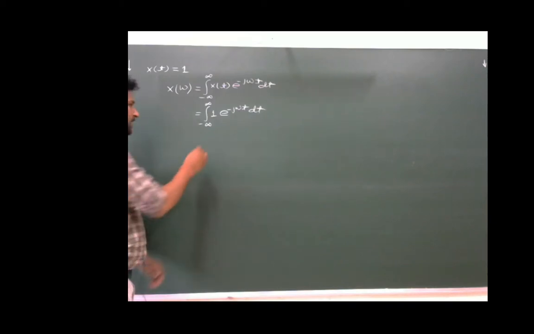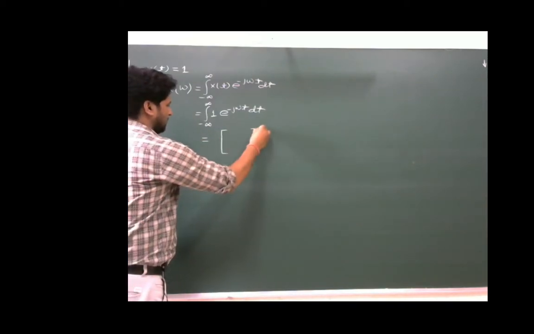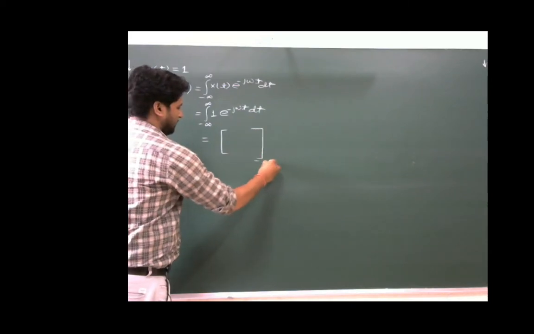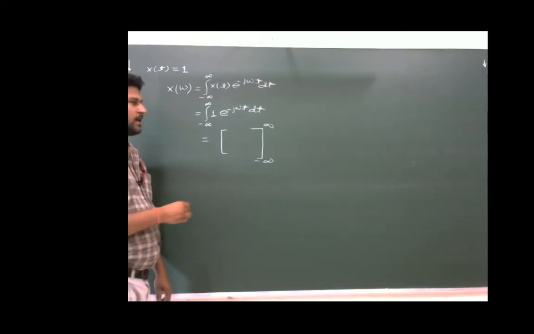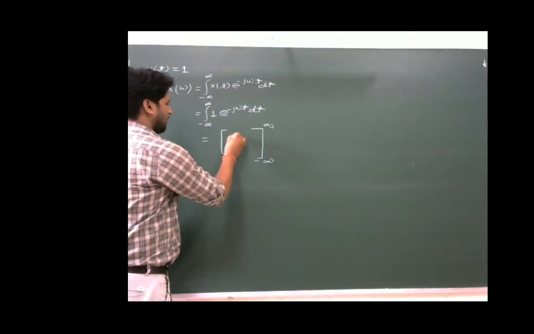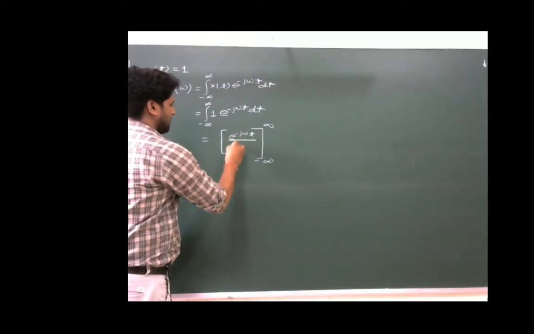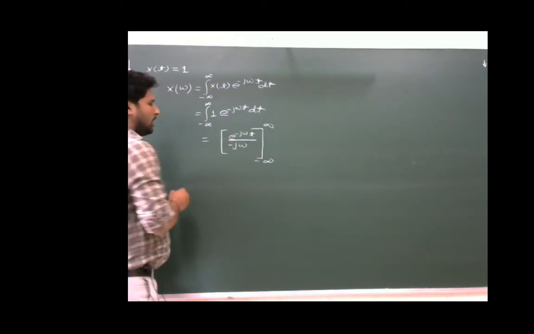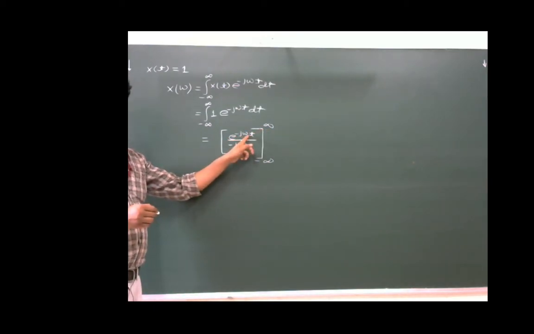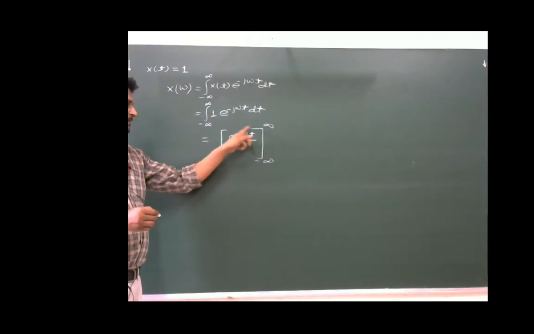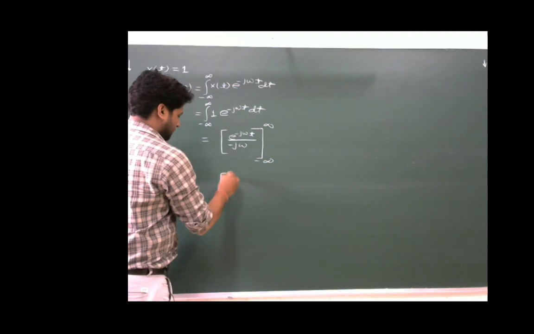Now on integration, we will get integration limit is from minus infinity to plus infinity. Integration of e power minus j omega t will give e power minus j omega t upon minus j omega. And when we will put the limit infinity in place of t here, this will become e power minus infinity, and e power minus infinity will become 0.